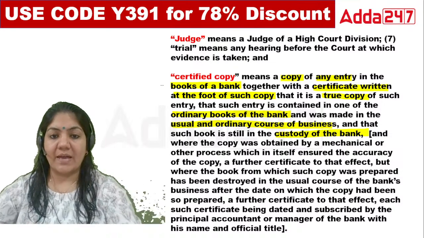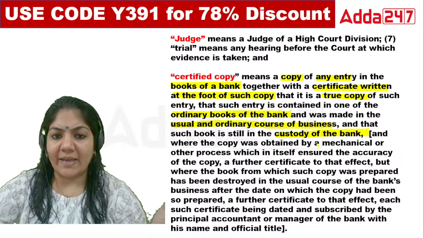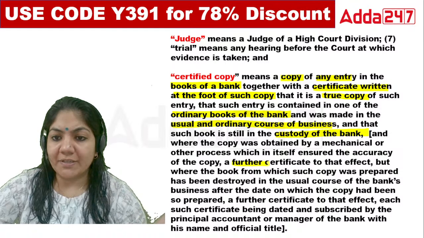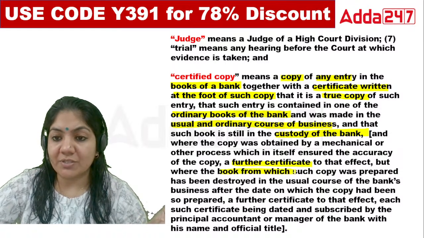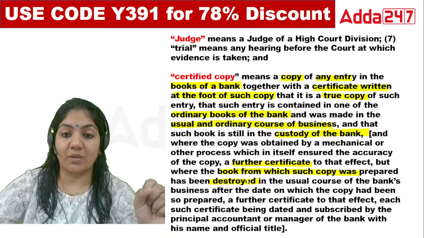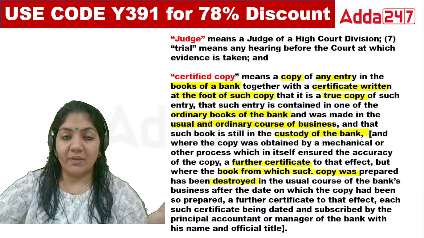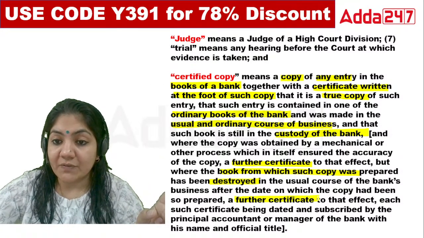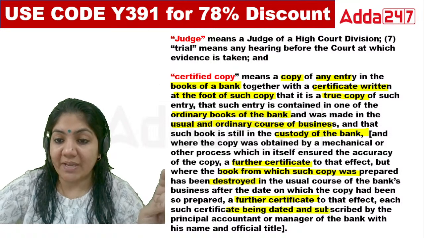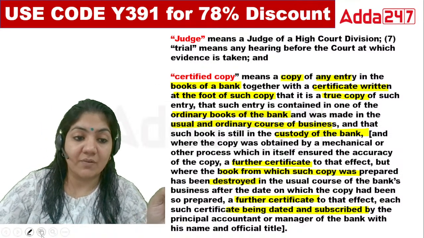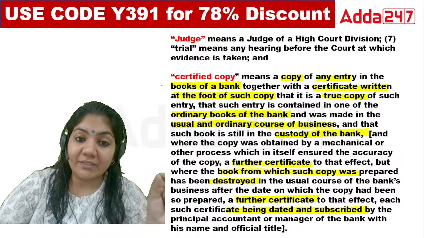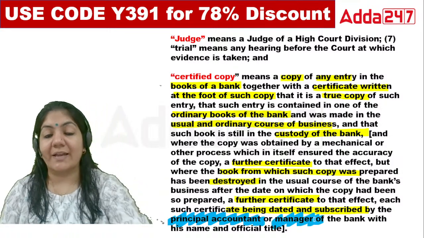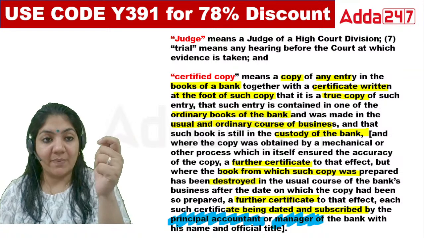Okay. And where the copy was obtained by mechanical or other process which in itself ensured the accuracy of the copy, a further certificate to that effect is needed, but the book from which such copy was prepared has been destroyed. Suppose, class, the record from which the copy was made has been destroyed. So in that case, a further certificate to that effect, each certificate being dated and subscribed by the principal accountant and manager of the bank. Again important. Who will sign the document? The principal accountant and the manager of the bank will sign the document so that your document becomes authenticate.